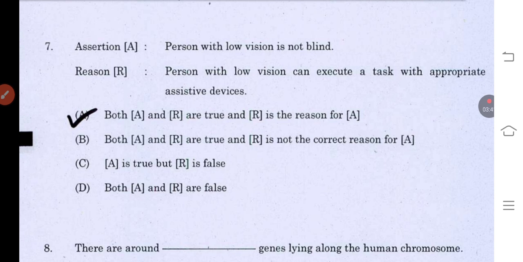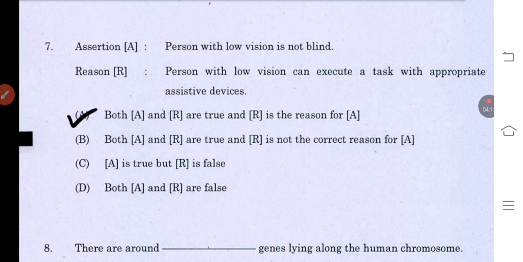Over here the question is about a person with low vision. Low vision is 20 by 200. If they have an assistive tool, they can do their work. It is not like total blindness. If the question is about total blindness, then the person cannot do anything using an assistive tool.